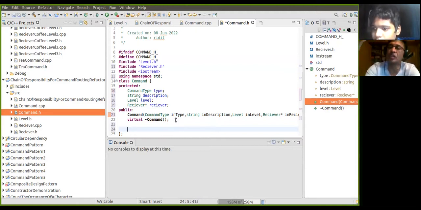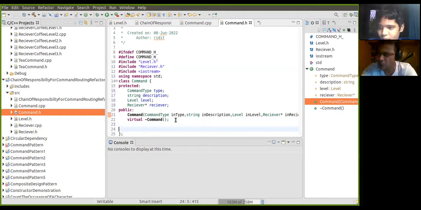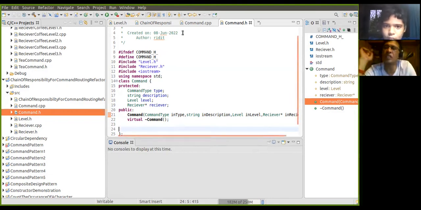You have already used getter protected, so it will automatically percolate down to the derived class, right? So there is no need for getter and setter right now. But command should have the execute method. So void execute, right?